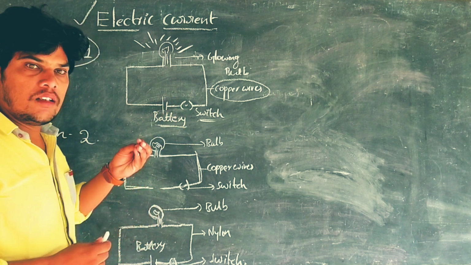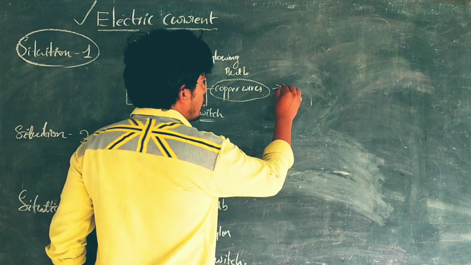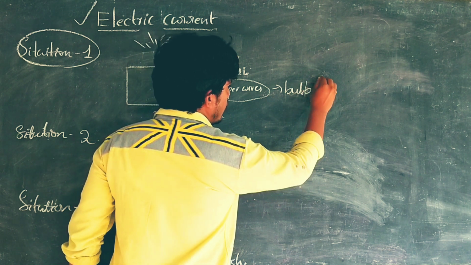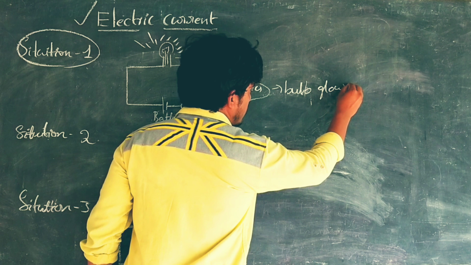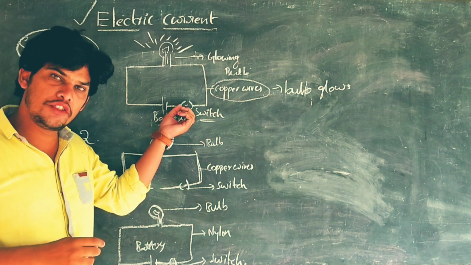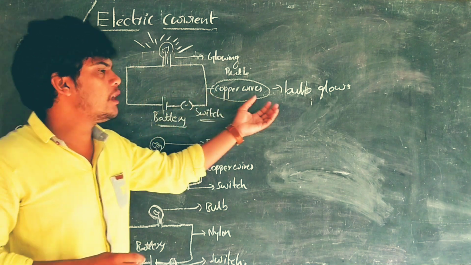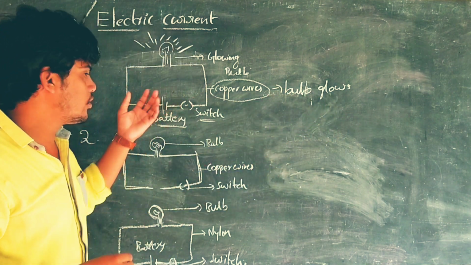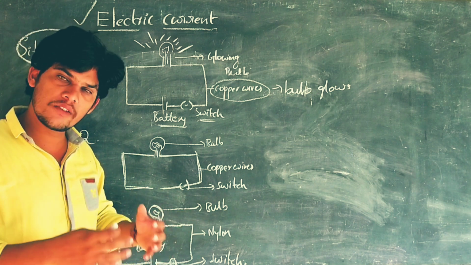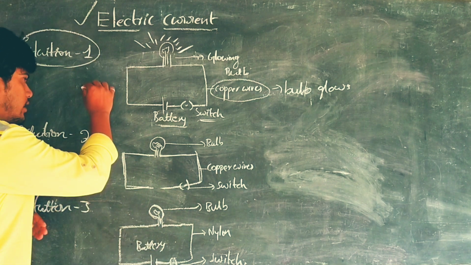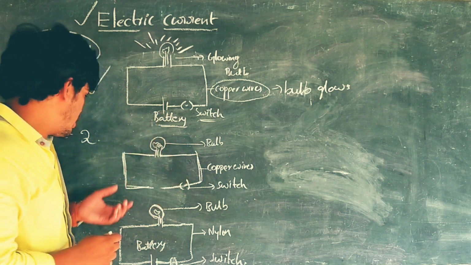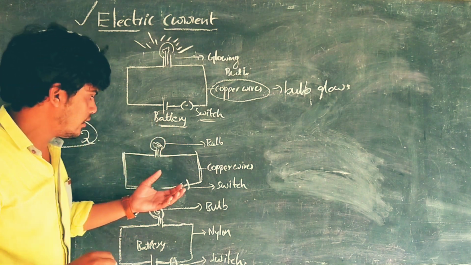What will happen? We can observe the bulb glows here. By connecting all these components, if I switch on, what will happen? The bulb will glow. So the bulb glows in the first situation. Now in the second situation, look here.